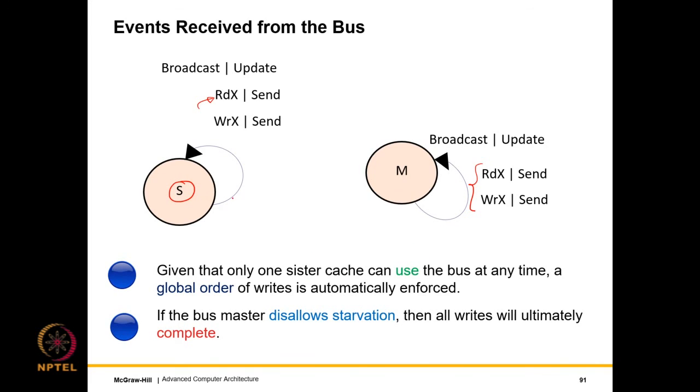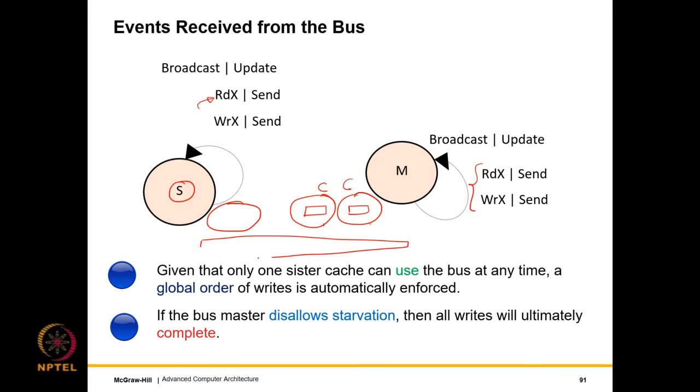Of course, here there is a subtle point, and we will make a big deal out of this subtle point later. Let's say there are two copies of the block in two sister caches, and now a new sister cache wants a copy of the block. Who supplies it? This one or this one? Well, whoever gets access to the bus first supplies it.